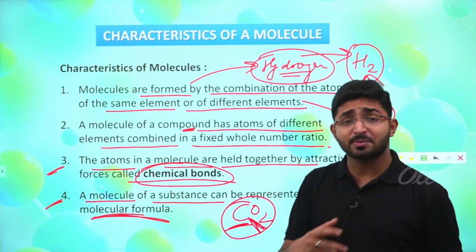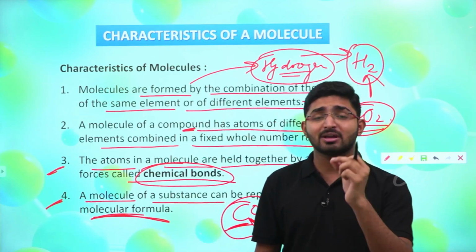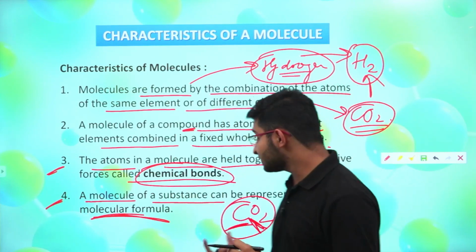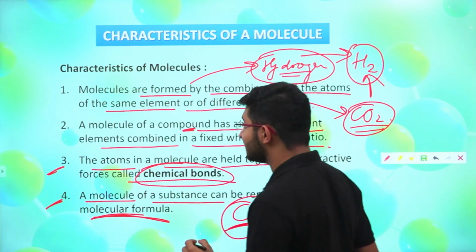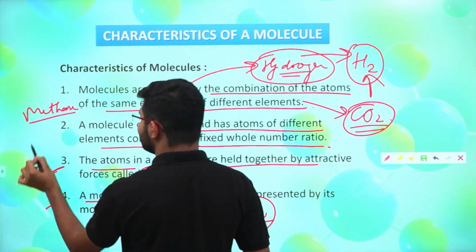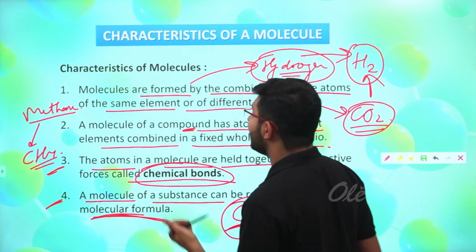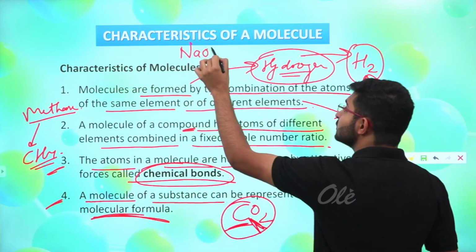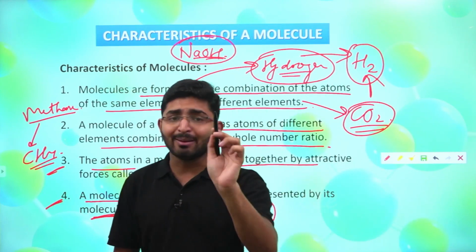Whenever we are going to represent the molecule of a particular chemical compound, we have the chemical formula of that one. Like in the case of carbon dioxide, we have the chemical formula CO2. In the case of methane, I have the chemical formula CH4. If I am taking the case of sodium hydroxide, I have the chemical formula NaOH. So that's how we represent any chemical compound with the help of its chemical formula.